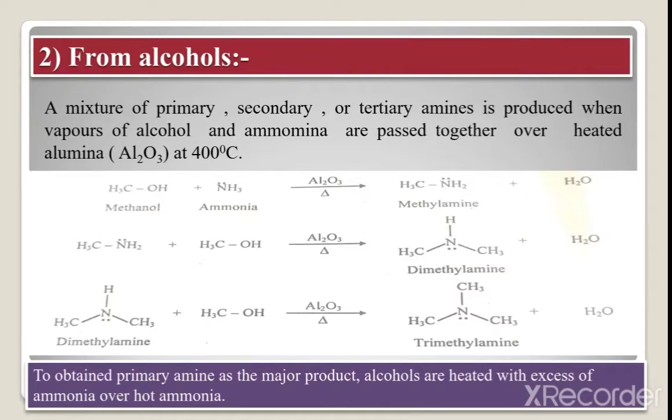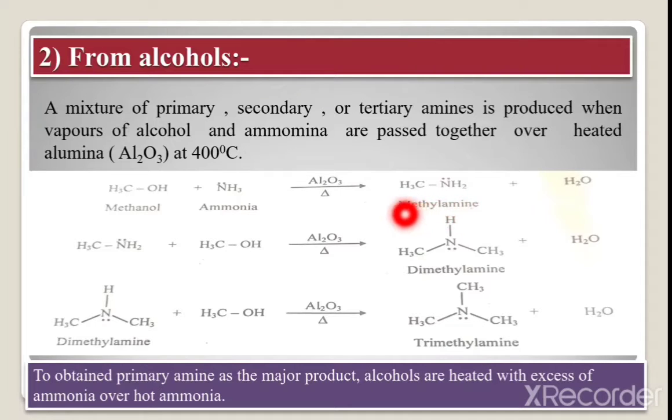Here the first example, the alcohol CH3OH, this is methanol, and this methanol on treatment with ammonia, that means NH3, is heated or passed over alumina, Al2O3, and here we get methylamine.